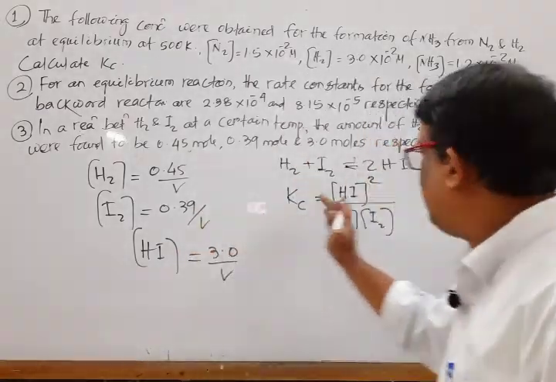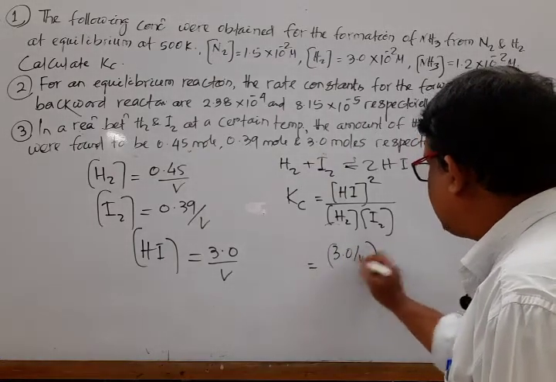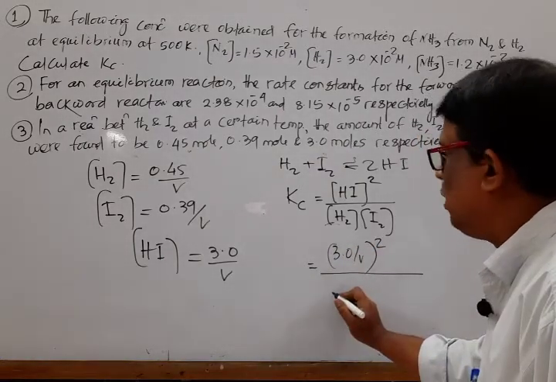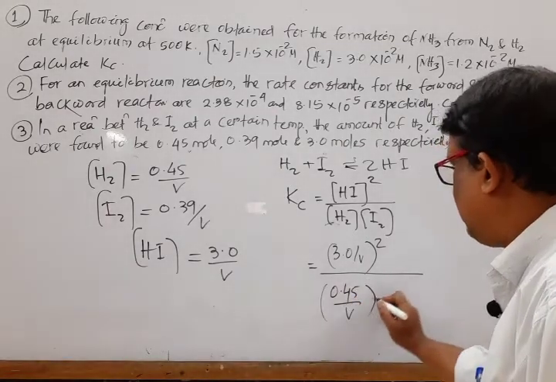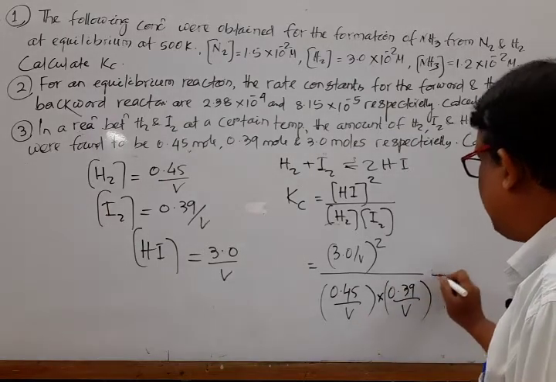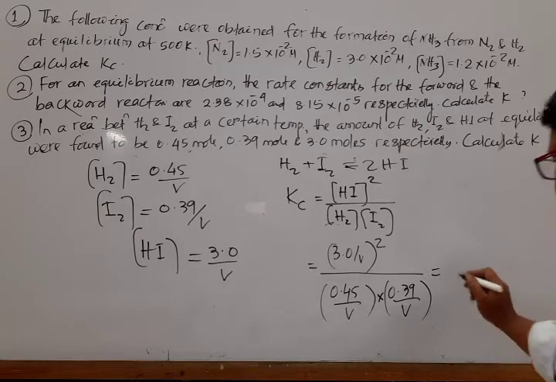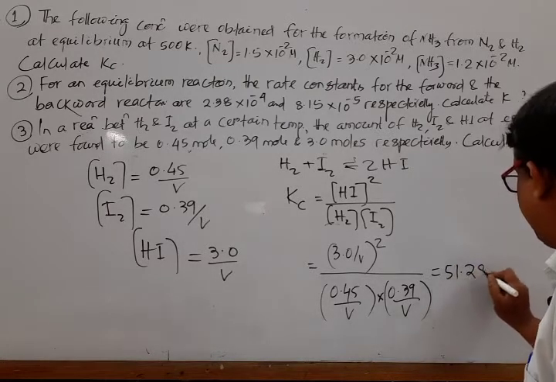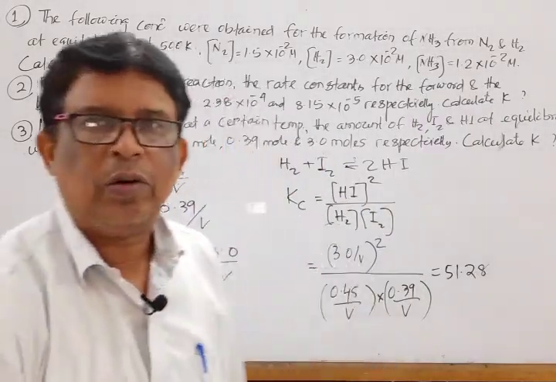So put this value: 3.0 by V whole squared, divided by 0.45 by V into 0.39 by V. On solving, the expected answer is nearly equal to 51.28. This is the value of the equilibrium constant.